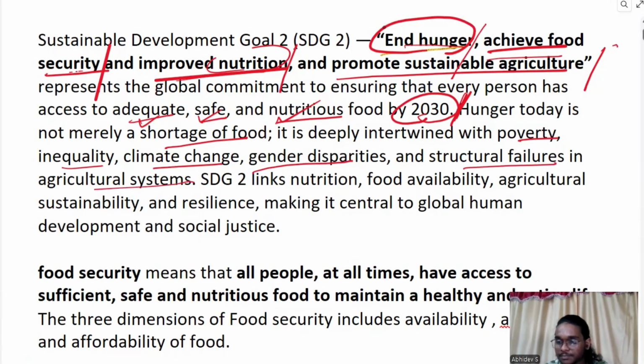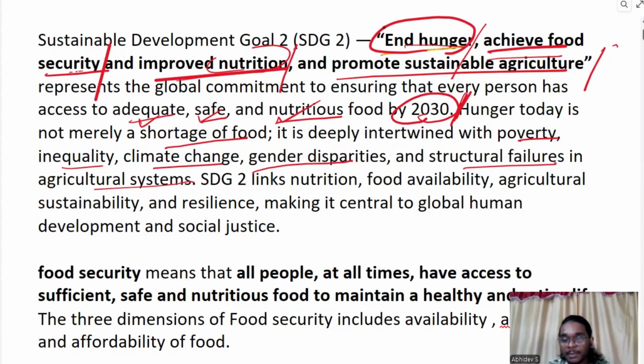Hunger is not just lack of food, it is intertwined with other factors like inequality. For example, the nation may have food, but it is not allocating those food resources to certain castes or classes. Inequality plays a role in hunger.